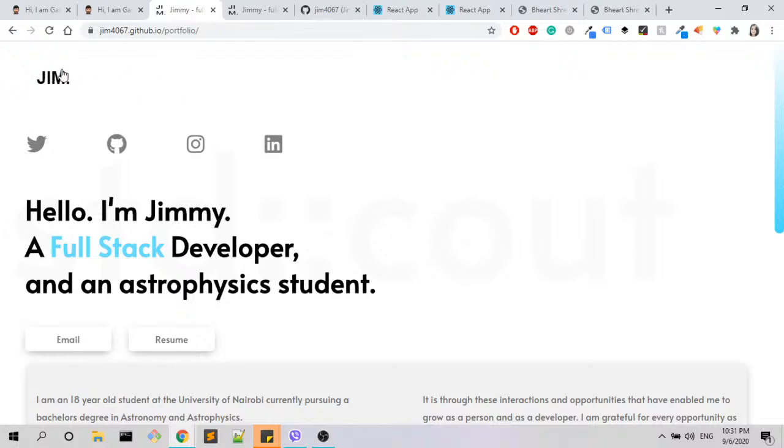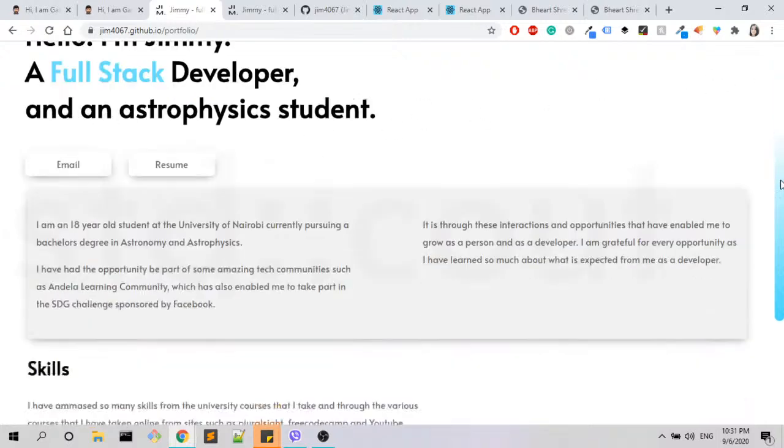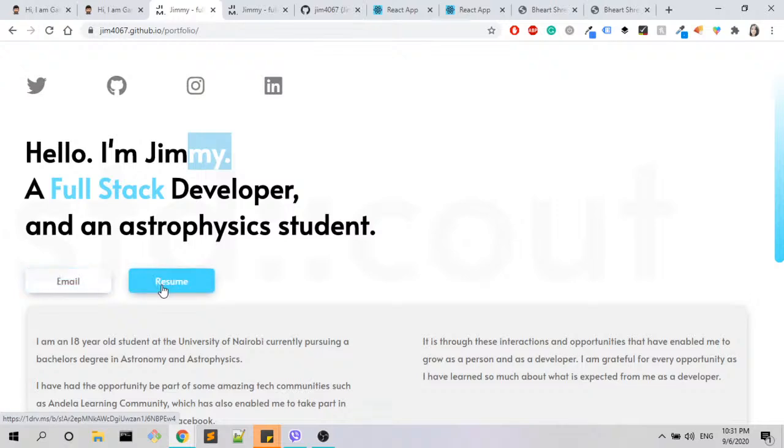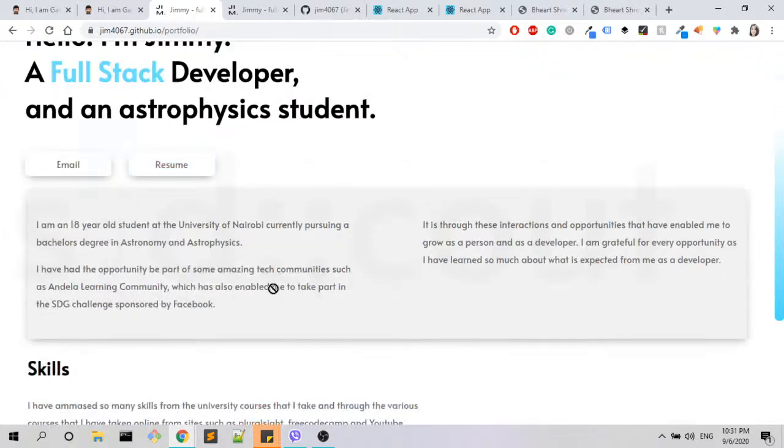Okay, now let's continue with Jim's project. I think that Jim built that project on his own. I'm not sure, but this is what I think. I like that he has this cool thing right here. His page is minimal. He has only black and white. I do like that. But then he has also some nice touches. For example, in the social media links, he has this different kind of colors, which I think is a nice addition. We have the email and the resume, and then quite some text.